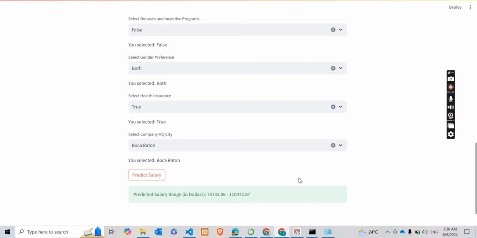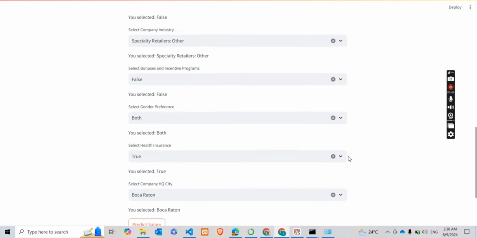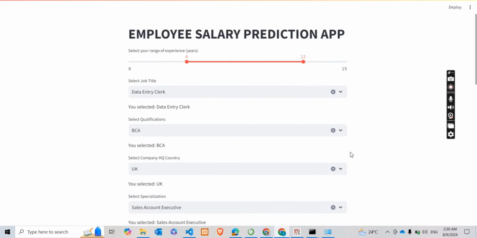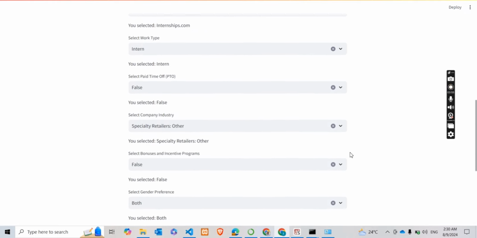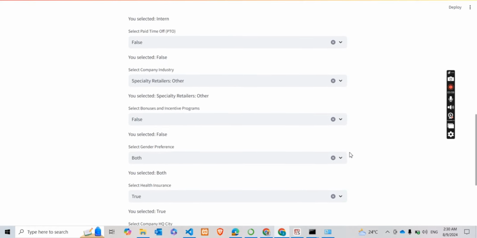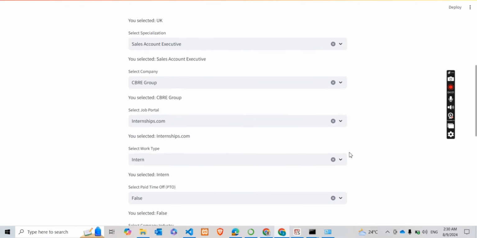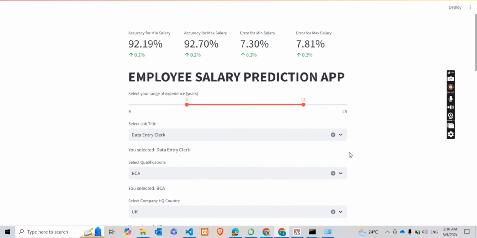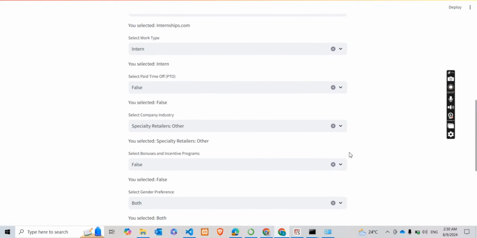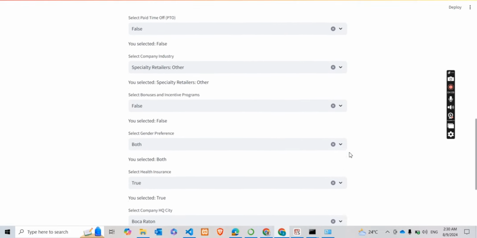With this, we can see the prediction that they have a salary range of approximately $76,000 to $110,000. We can see that our model, performing with a 92% accuracy, was able to give a rough estimate of what the employee and the employer should be expecting. It will help them prepare better for their interviews because of the salary they are motivated about. Thank you.